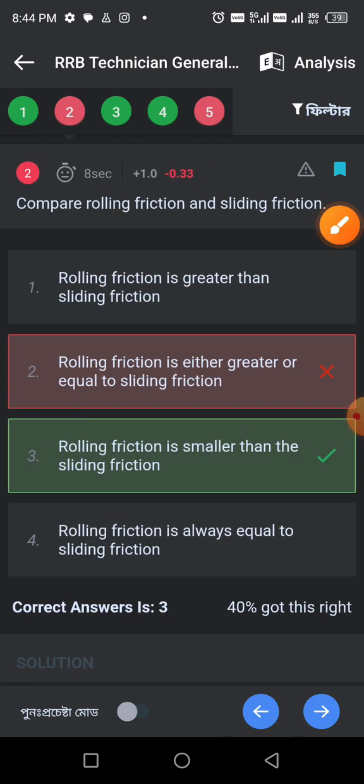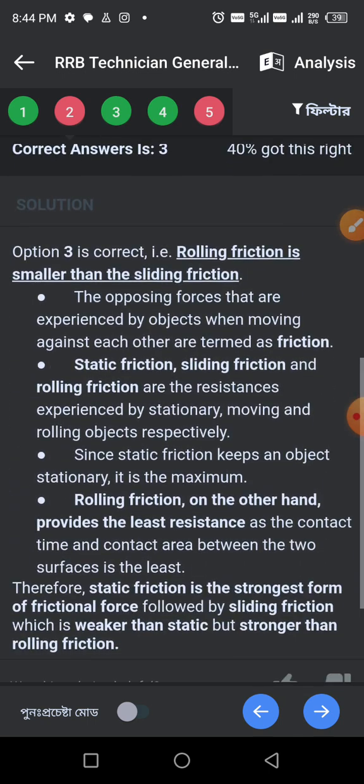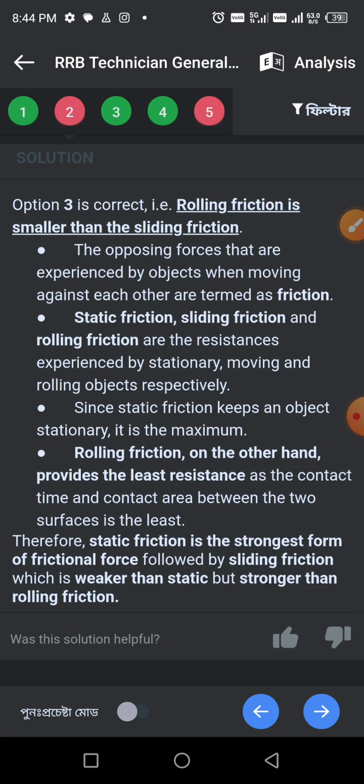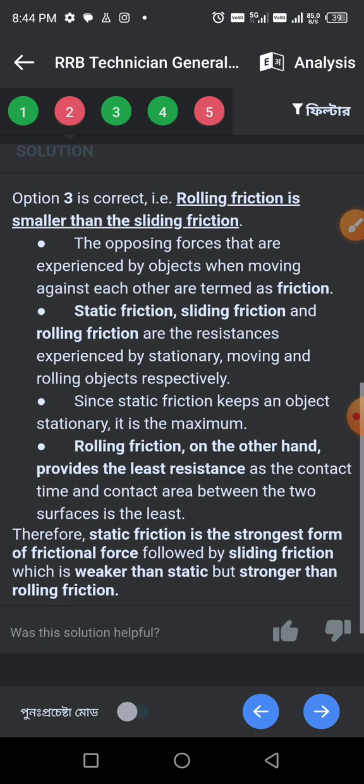Next, comparing rolling friction and solid friction: the answer is rolling friction is smaller than solid friction. Key point: rolling friction is smaller than solid friction. Friction is the force experienced by objects when moving against each other.